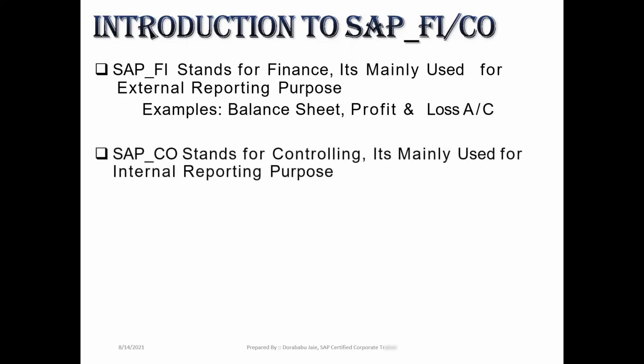Continuation. Now coming to SAP CO. CO stands for controlling. It is mainly used for internal reporting purposes. We use SAP FI for external reporting purposes, and SAP CO for internal reporting purposes. Both SAP FI and CO are used for reporting purposes only. Examples of internal reporting are the cost sheet and budgeting. These two are the best examples for SAP CO.